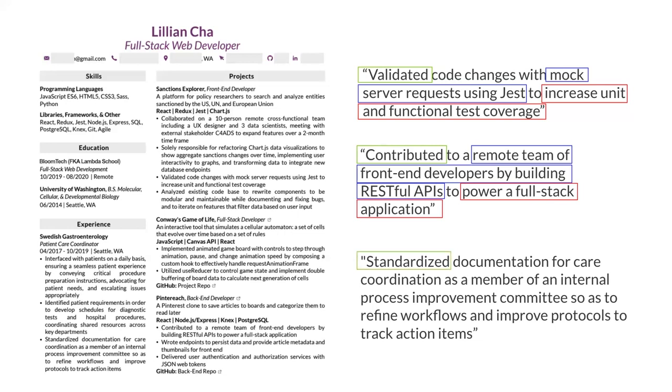Standardized, we're starting out with a strong action verb. It's clear, it's in the past tense. She mentions being part of an internal process improvement committee. So we can assume how she worked with people based off of this. We know that she was collaborating with a committee of people, so probably folks that represented different backgrounds and interests and focused on process improvement specifically.